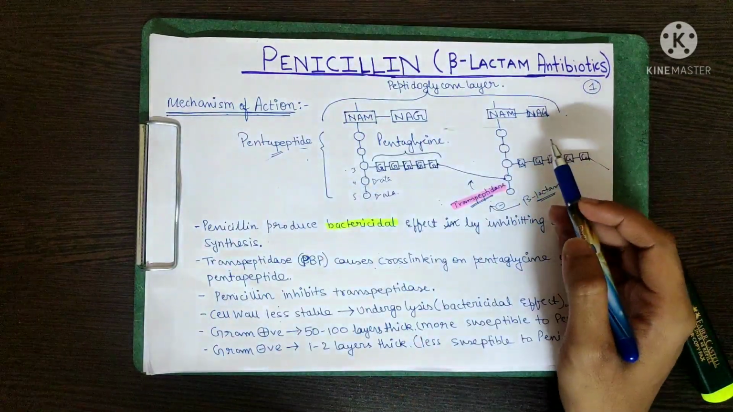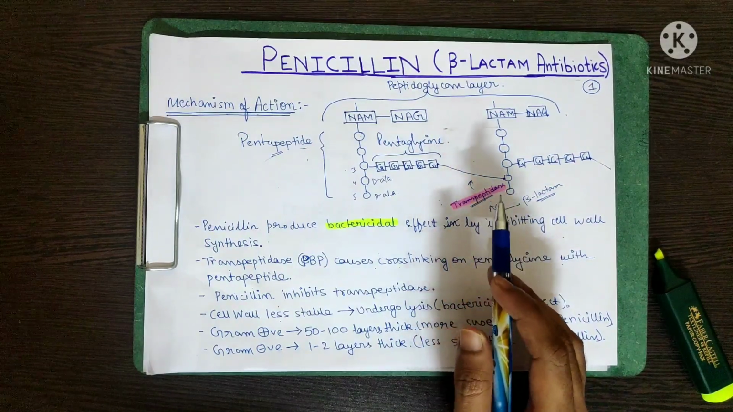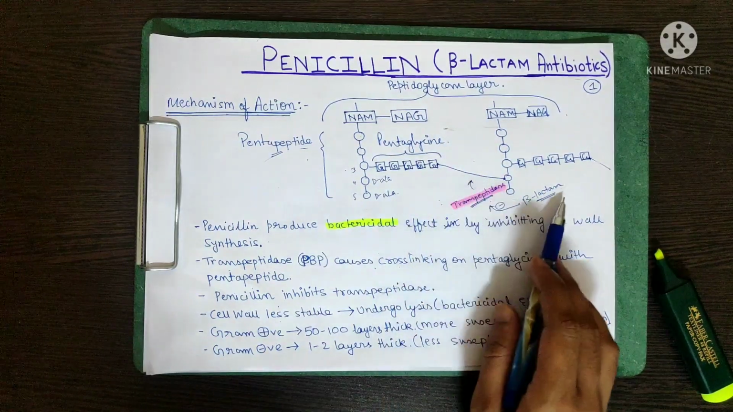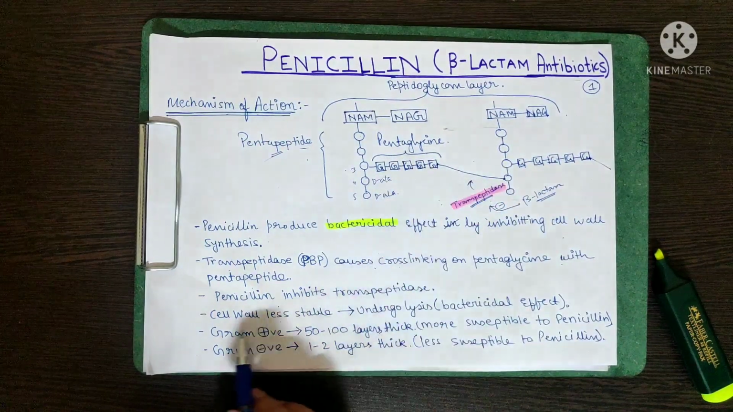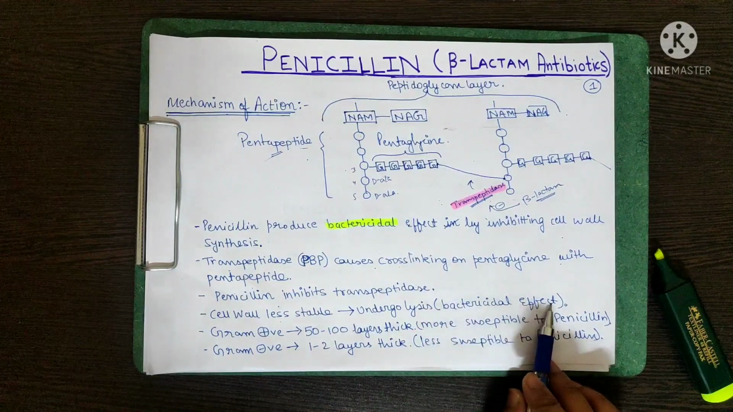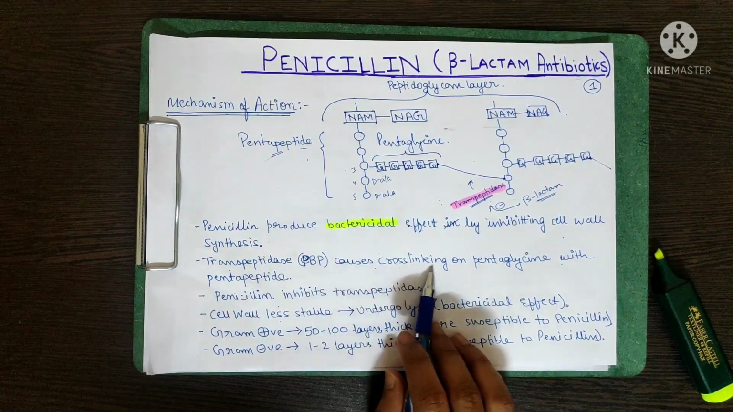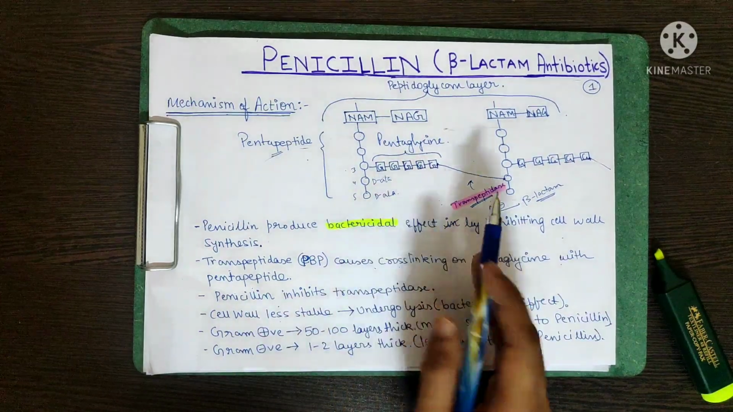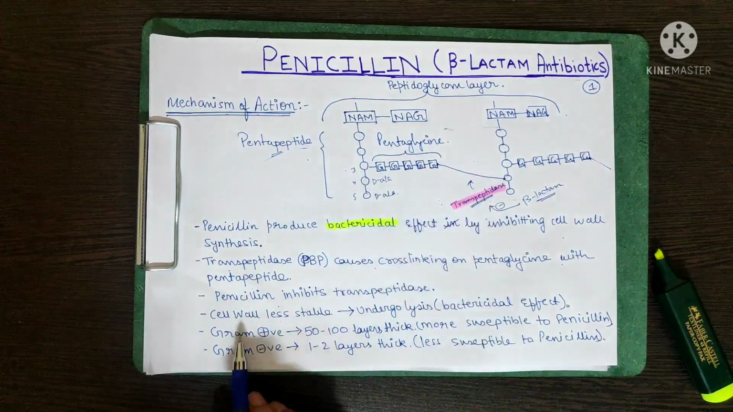This transpeptidase bond is very important to make the cell wall rigid and stable. Since beta-lactam antibiotics do not allow these transpeptidase bonds to form, the cell walls are less stable and hence undergo lysis, so it has a bactericidal effect. Transpeptidase, the penicillin binding protein, causes cross-linking of the pentaglycine with the pentapeptide. We have also seen this, and penicillin inhibits this transpeptidase bond.